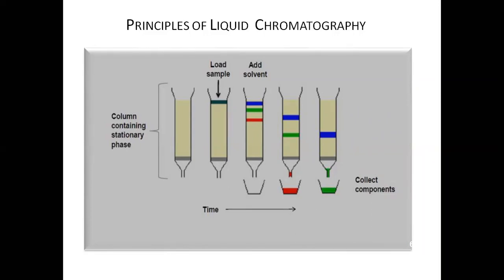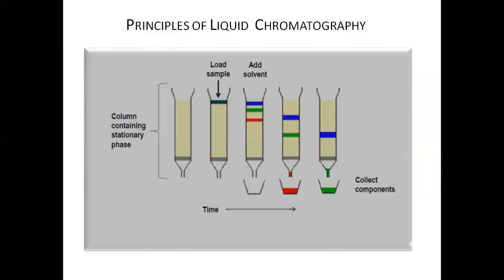And if these components are colored enough, as in this particular example, these colored components can come out of the column one by one, and we can separate out these components instantly. Now, these are the basic principles of liquid chromatography.